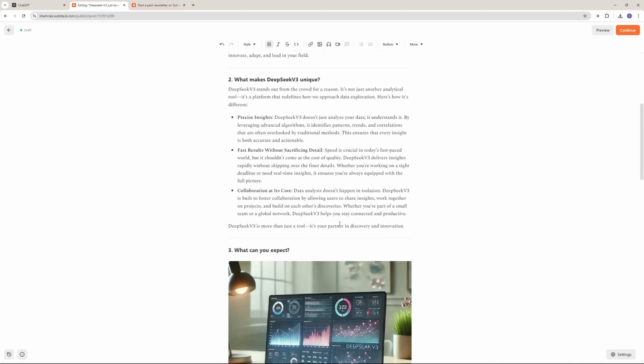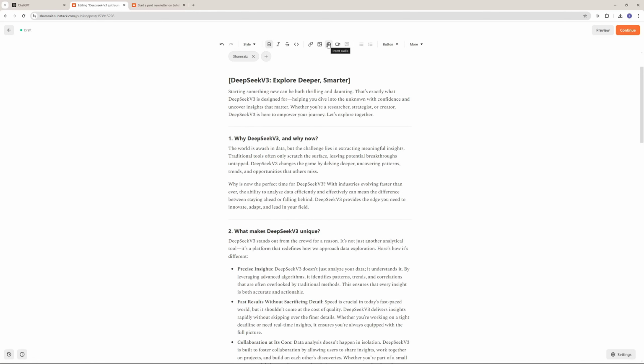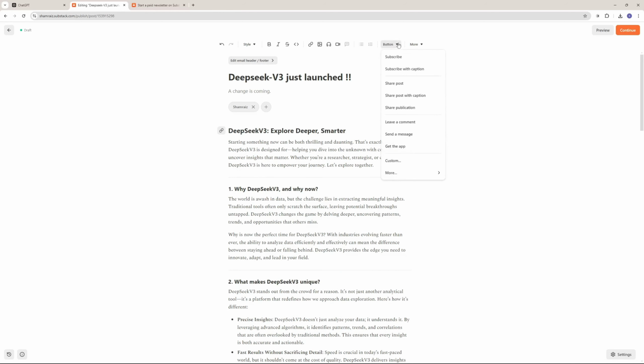And that's not all. You can add images for all these sections and you can even insert audios here. You can insert videos, images, and even links. You can even add buttons. You can add more stuff like dividers, code blocks, financial chart, and much more.